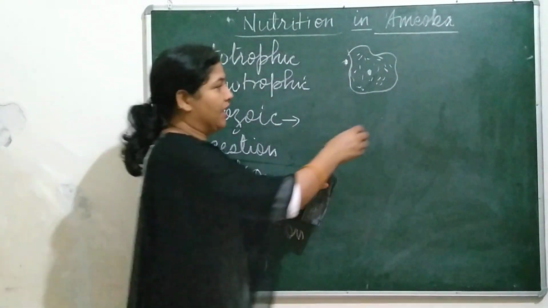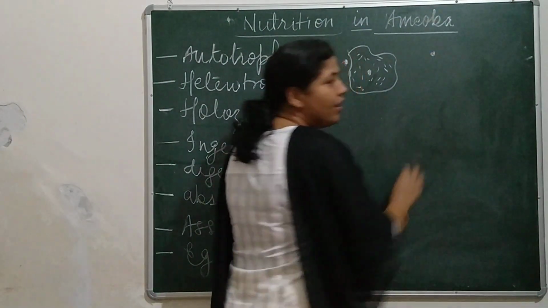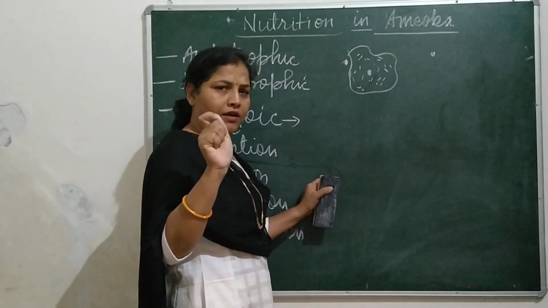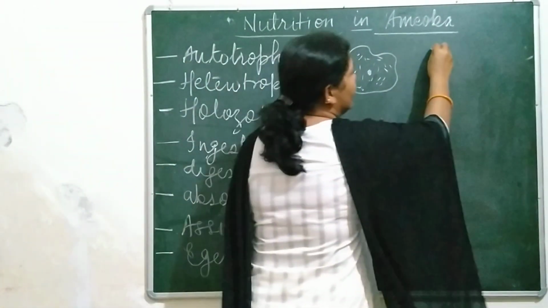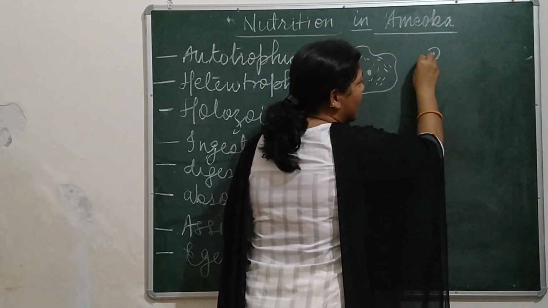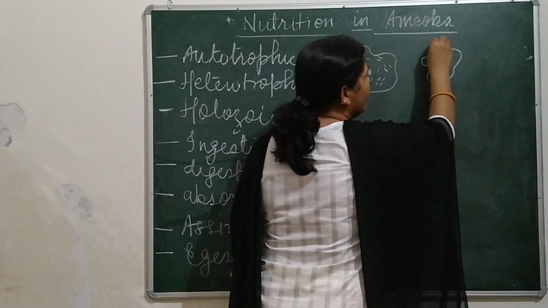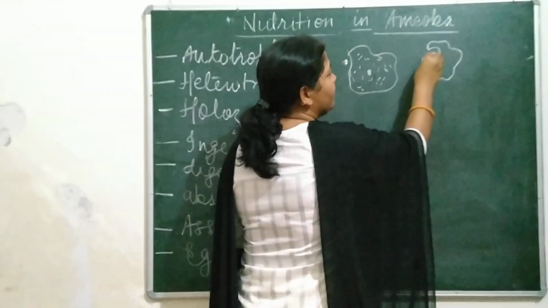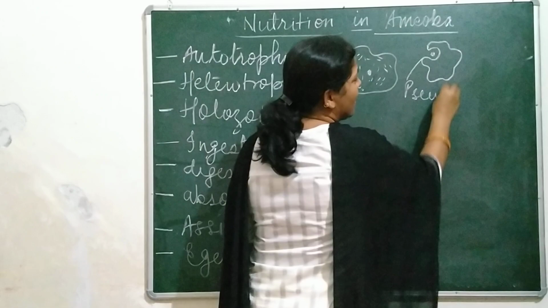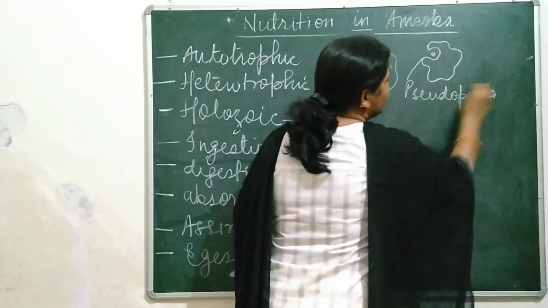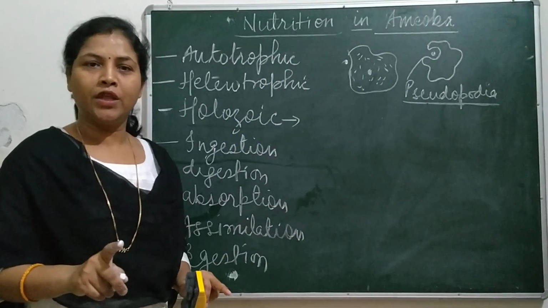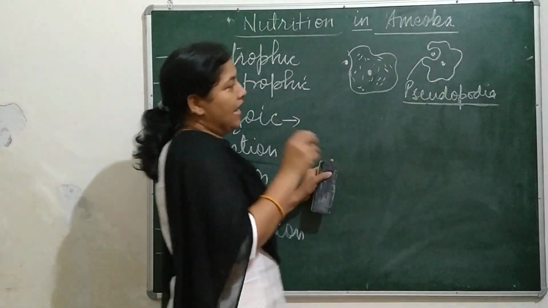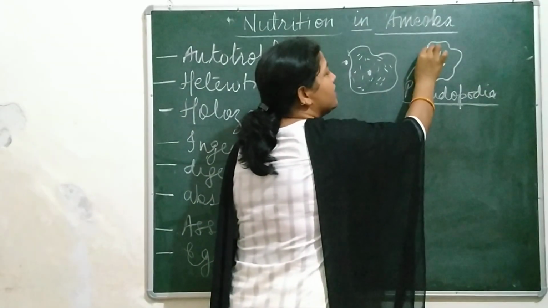When it sees food, with the help of a very small quantity of water, first of all it starts surrounding its food with the help of pseudopodia. Pseudopodia means false feet: pseudo means false, podia means feet. So through its false feet, it starts surrounding its food, and then slowly it covers the food.